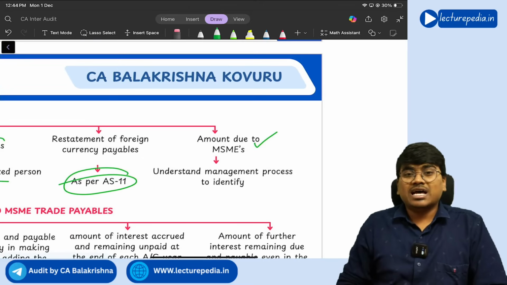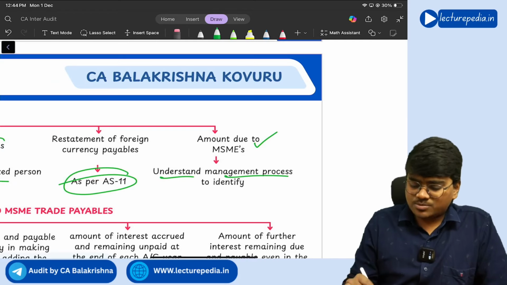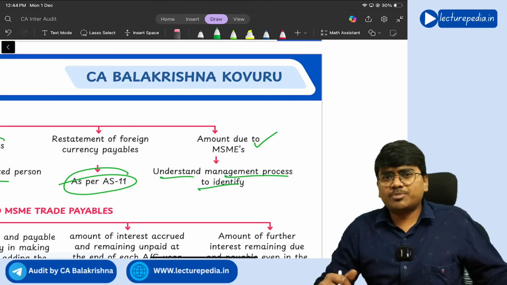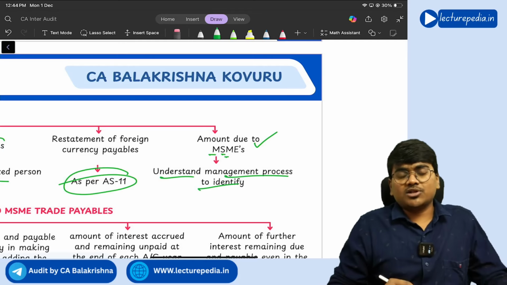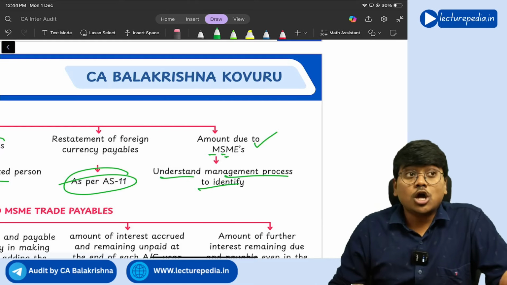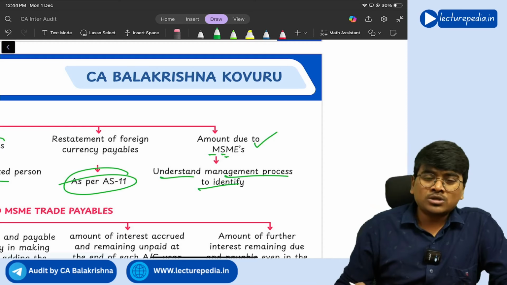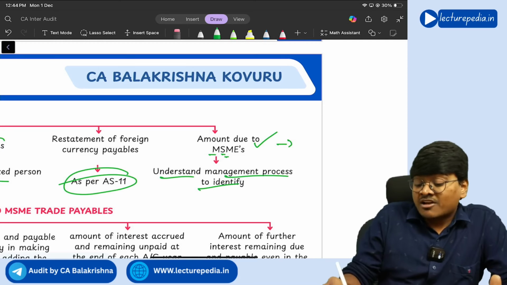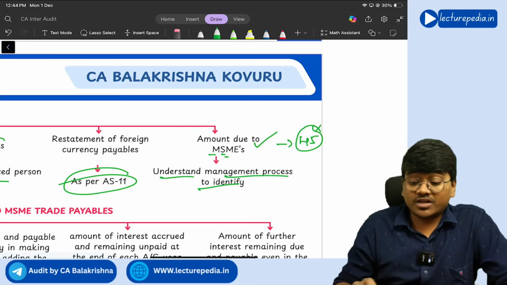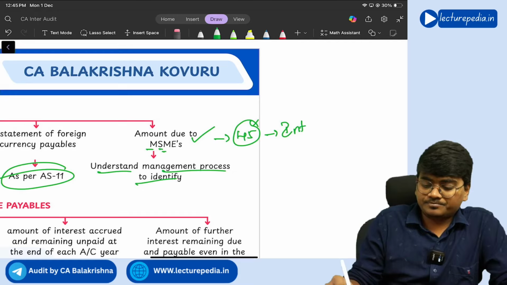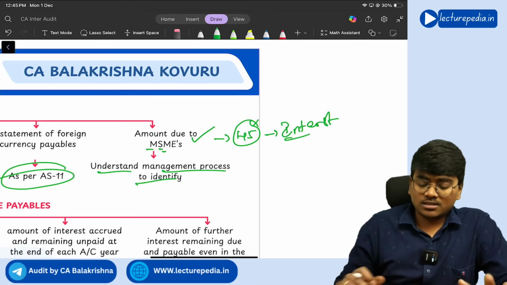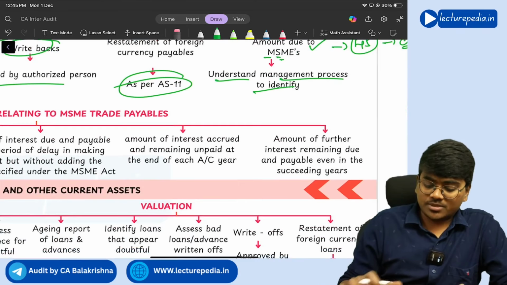Next, amounts due to MSMEs. Understand the management process to identify the dues that are payable to MSMEs, because with respect to MSMEs, micro, small and medium enterprises, the requirement is that if any company purchases goods from the MSMEs on a credit basis, the amount has to be paid off to the MSMEs within 45 days. If you don't pay the amount to MSMEs within 45 days, you have to pay interest also on that amount, at a rate of 18% interest you should pay. Understood? So this is the requirement of the MSME Act.